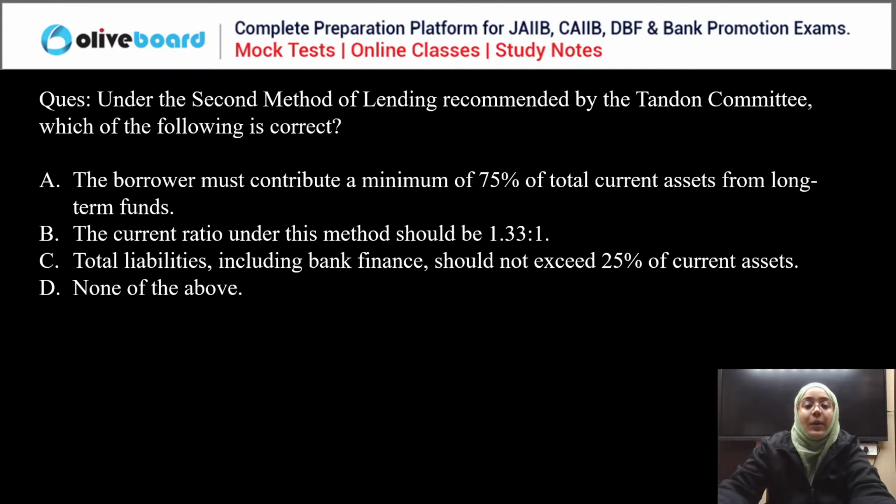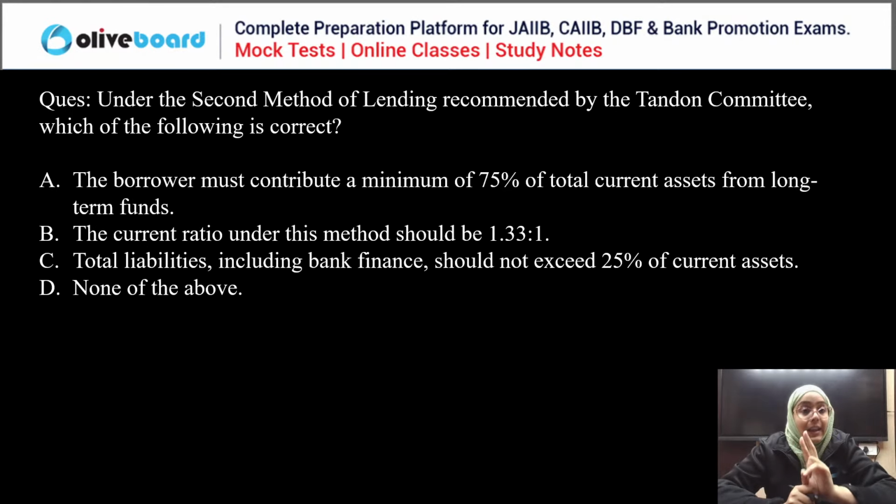Now let's start doing all the questions from the modules. First of all, this is the very first question among the theory based questions. Under the second method of lending recommended by Tandon Committee, which of the following is correct? The borrower must contribute a minimum of 75% of the total current assets from long term funds. The current ratio under this method should be 1.33 to 1. Total liability, including bank finance, should not exceed 25% of the current assets. Or none of the above.